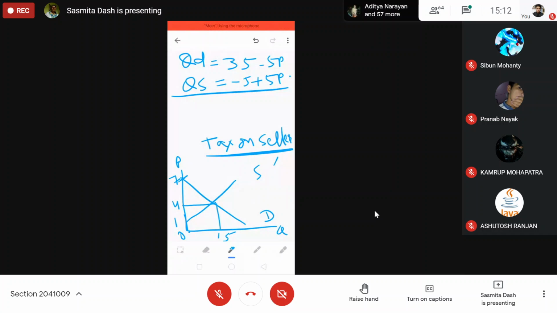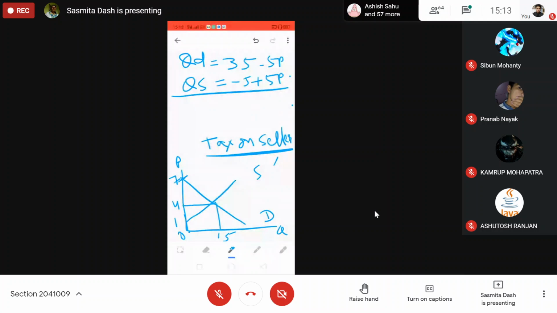So demand curve, this is the situation. Now the question is, if the government wants to impose a tax of 1 rupee on the seller, then what happens? It can be on seller, it can be on buyer. In case of indirect tax, both buyer and seller will bear the tax burden, and the side which is more inelastic will bear more of the tax burden.